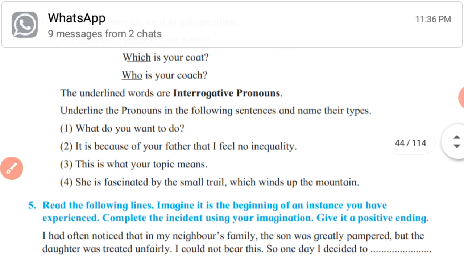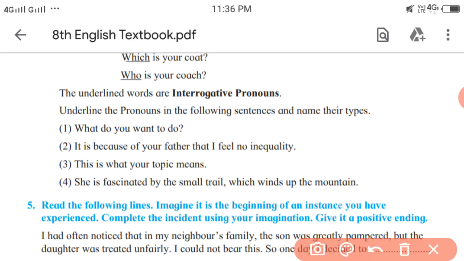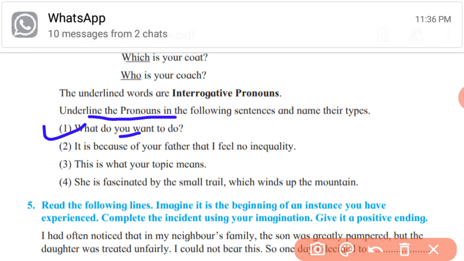Now here is the activity. Underline the pronouns in the following sentences and name their types. First, what do you want to do? Here is the word you, which is a pronoun, and what is its type? It is a personal pronoun. The same way, find out the pronouns from the remaining three examples and write their types or categories also.